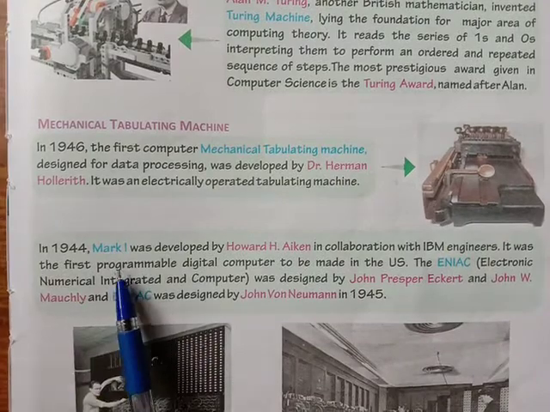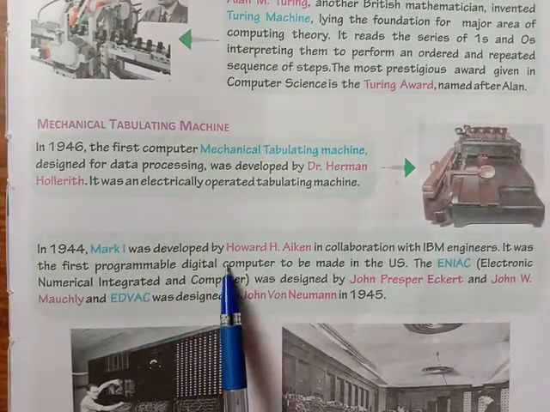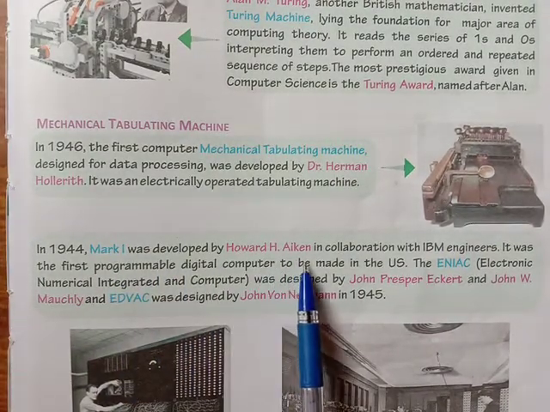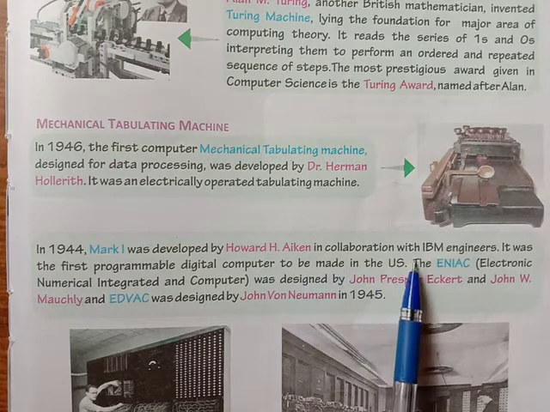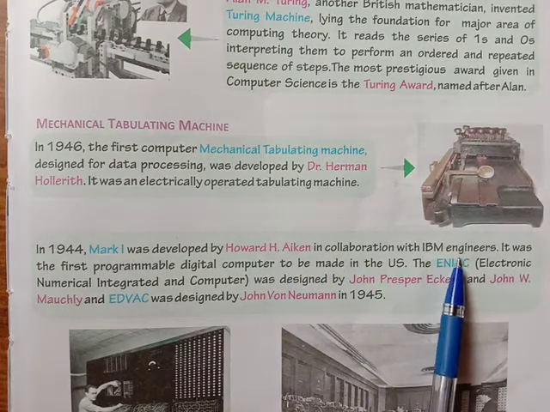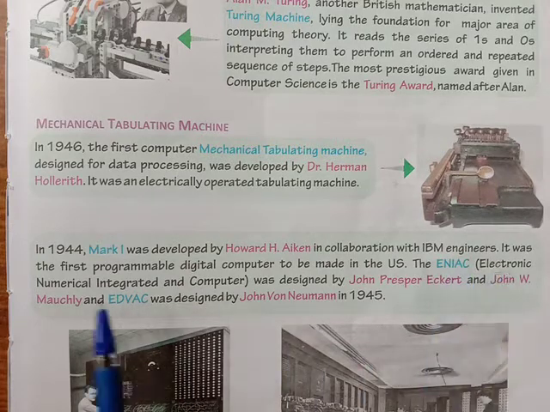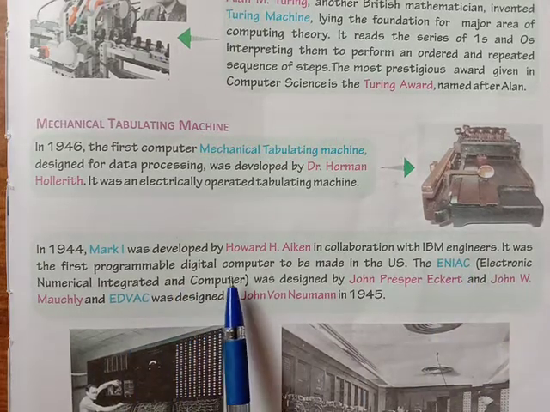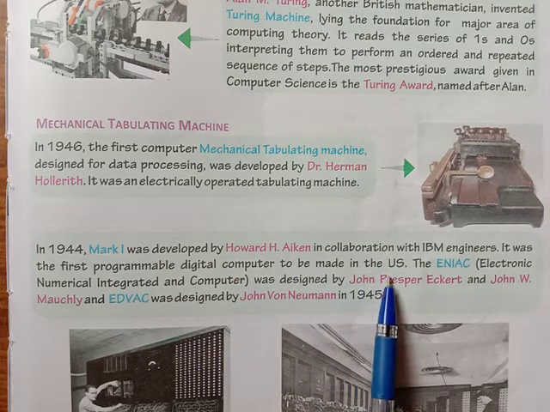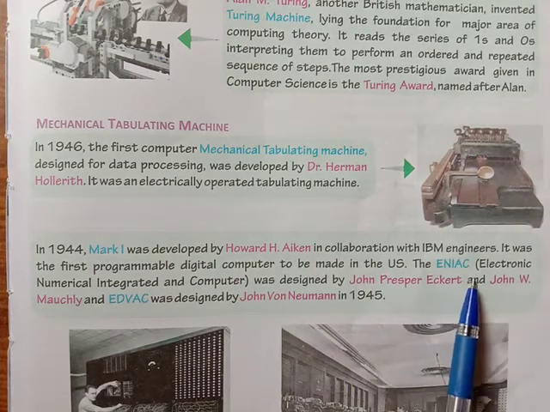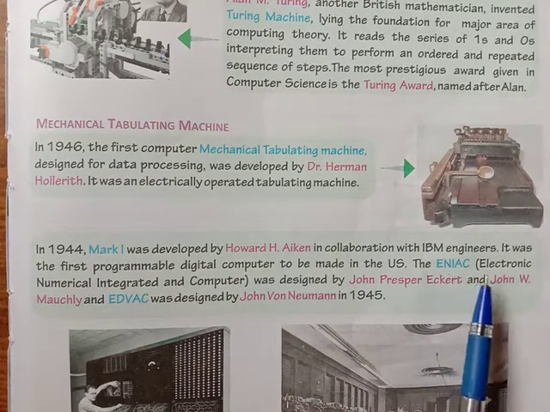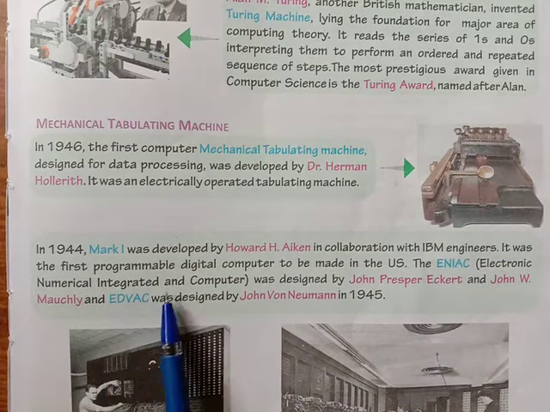In 1944, Mark I was developed by Howard H. Aiken in collaboration with IBM, International Business Machines, engineers. It was the first programmable digital computer made in the US. What is the full form of ENIAC? Electronic Numerical Integrator and Computer.